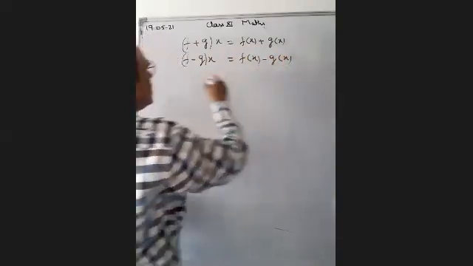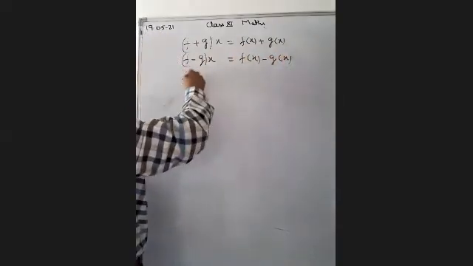If we want the product of 2 functions, we can find the product of the functions separately. For division, f upon g of x is equal to f(x) upon g(x).